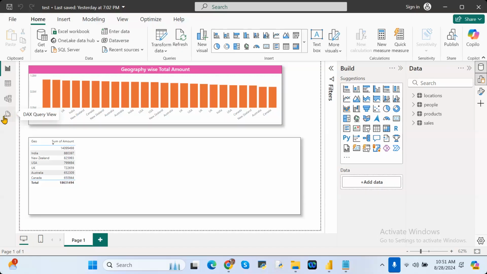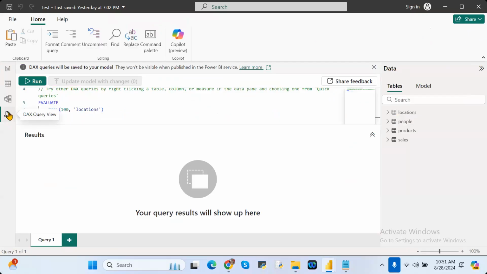When this option comes, even if you don't know how to write a DAX function, this will help you write it. You can easily operate Power BI DAX functions. Understand clearly or not? Let's see with an example.